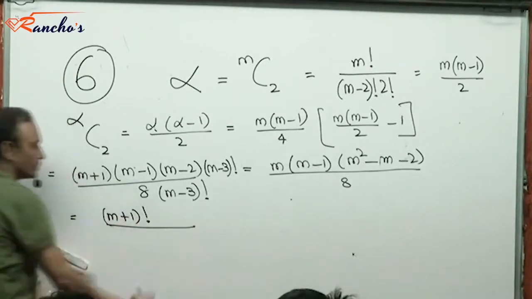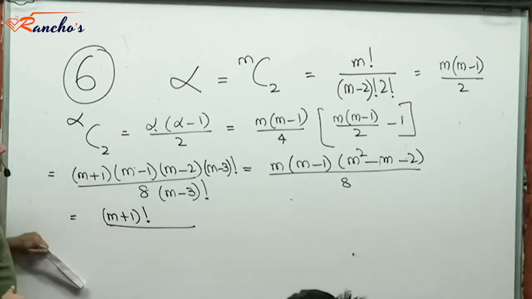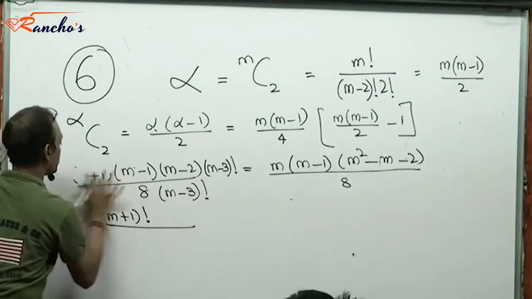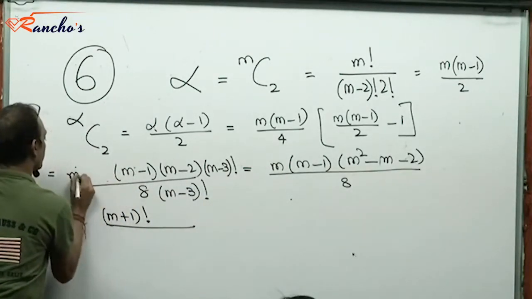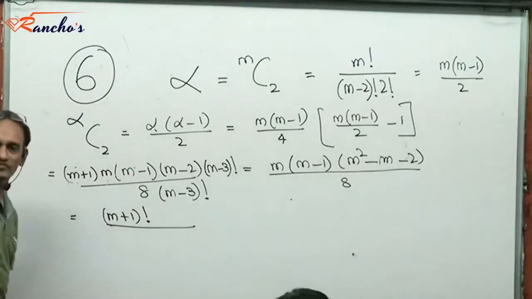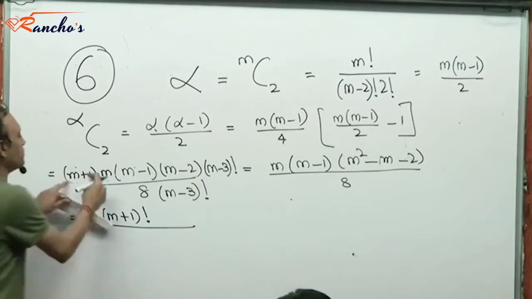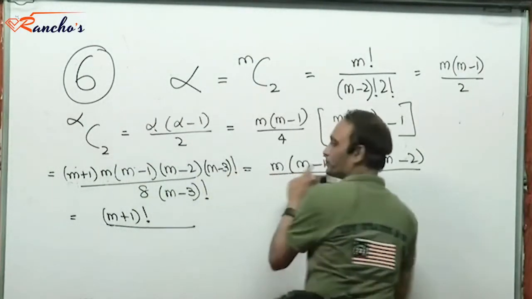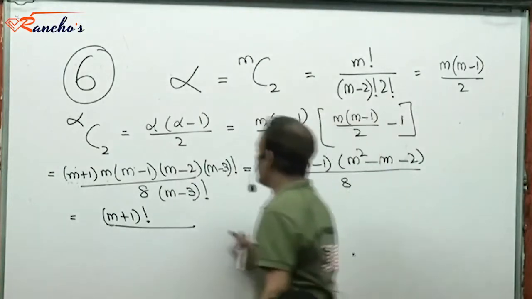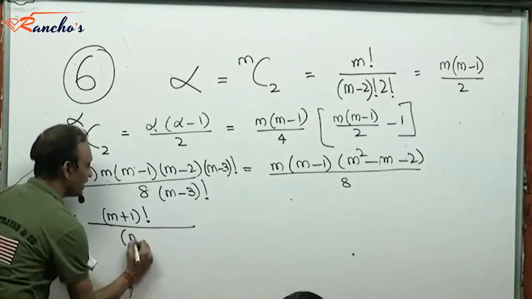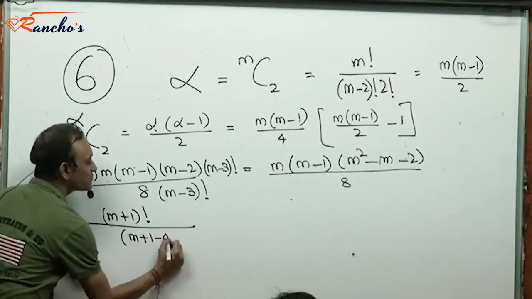Right. That's the m plus 1 factorial. For the numerator, m plus 1 into m minus 1 into m minus 2 into m minus 3 into m minus 4 up to 1. Right? Now, this m minus 3 factorial I could have written as m plus 1 minus 4 factorial.